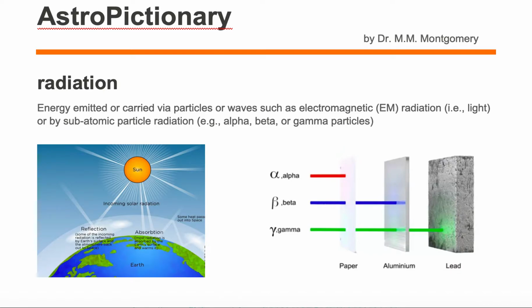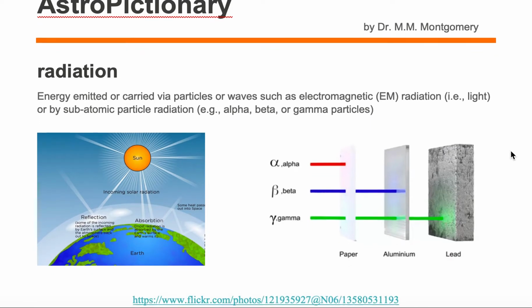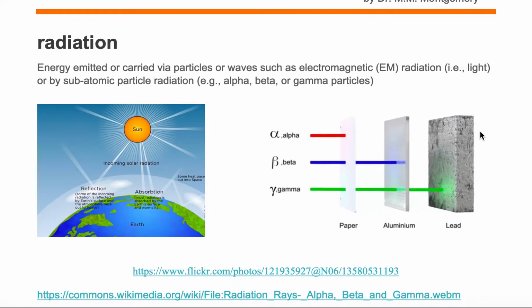Radiation is energy emitted or carried via particles or waves, such as electromagnetic (EM) radiation, i.e. light, or by subatomic particle radiation, for example, alpha, beta, or gamma particles. On the left, we have an example of the first type. It is electromagnetic radiation, and this sunlight is carrying this energy.